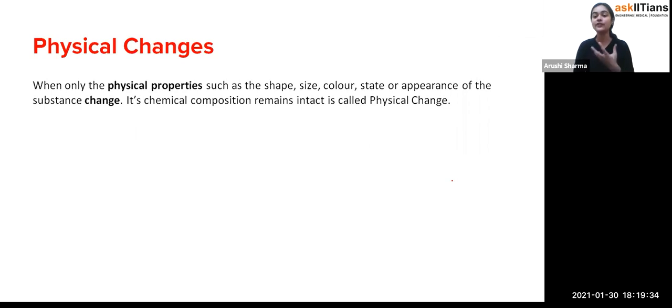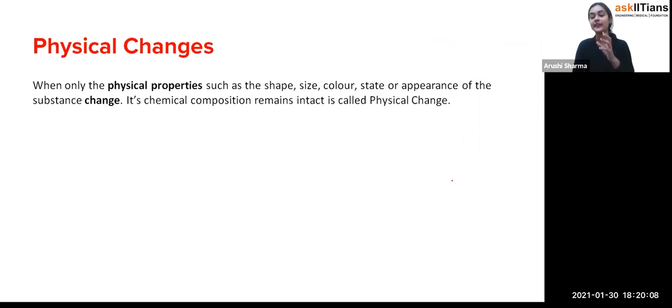For example, if we talk about the physical appearance of any person, how do we say that boy is tall, or that girl is tall, that girl is short, or she's wearing something? If we talk about the color of their clothes, we say she's wearing black color clothes. That's how we are talking about their physical properties. That means by observing those properties we are telling this thing. So you can say that physical properties are those properties which we describe by observing only, like the color, shape or size.